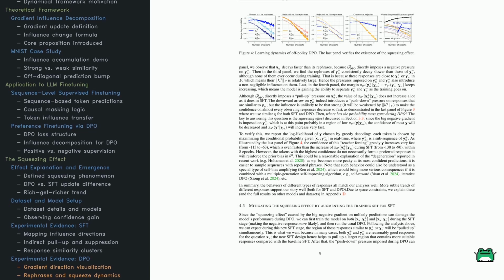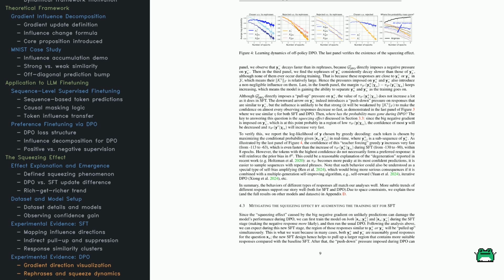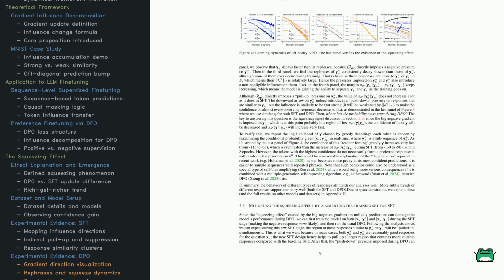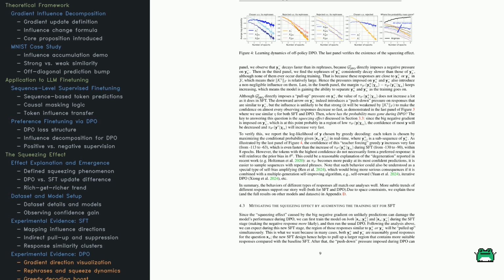Second panel. The rejected response drops fast, faster than its rephrased cousins. The negative gradient hits hardest on the exact training example. But in the third panel, those rephrased rejects still take a hit. Being too similar is enough to get dragged down. This shows how influence generalizes across the model's latent space, guided by that similarity kernel.